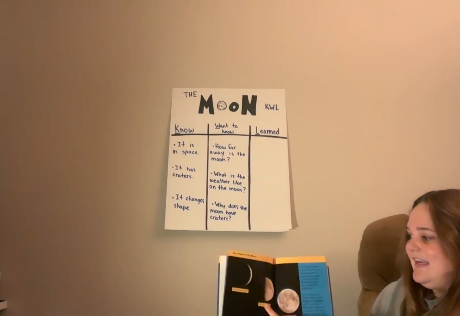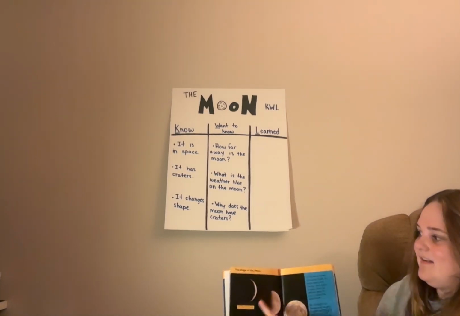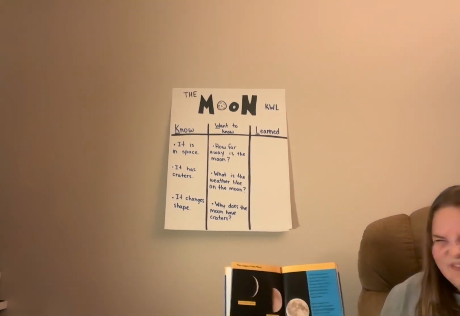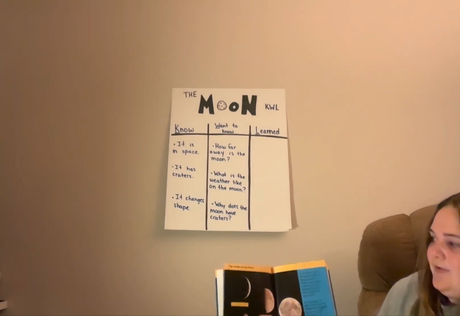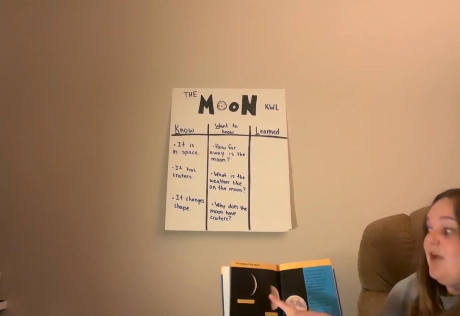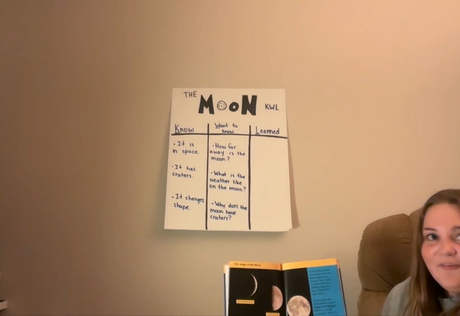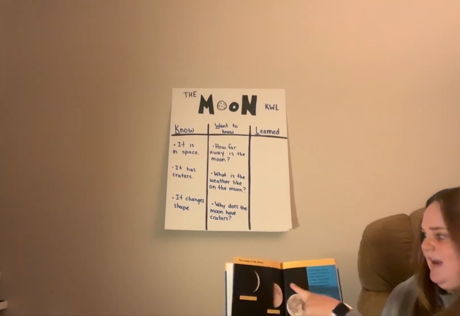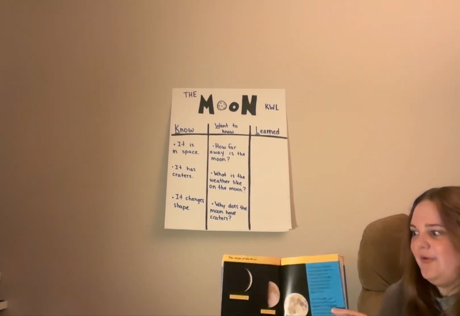So, each phase of the moon has a different name. So this phase that we're seeing, where it's really just kind of a tiny bit of light there, that's called a crescent moon. But we're noticing that it's getting a little bit bigger. That now becomes a half moon. And when it becomes that big ball of light, it now becomes a full moon.